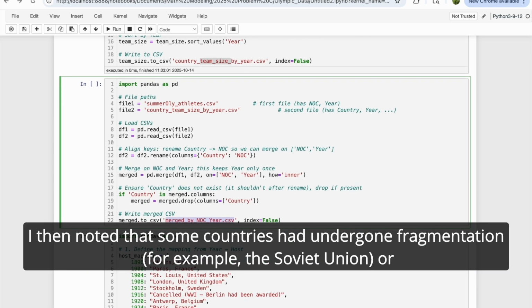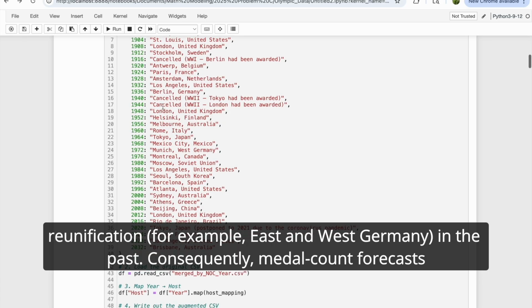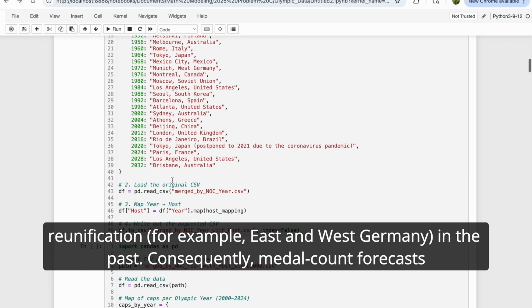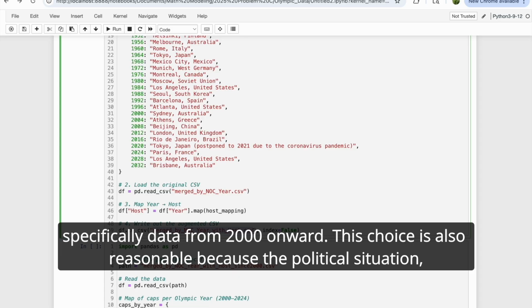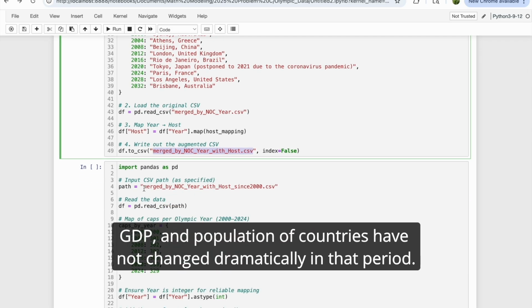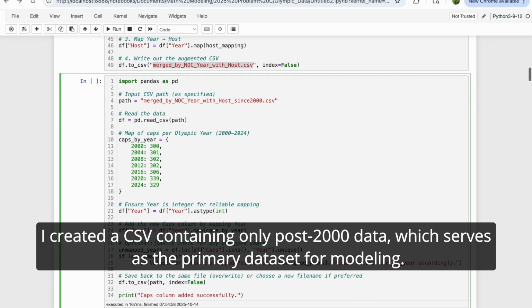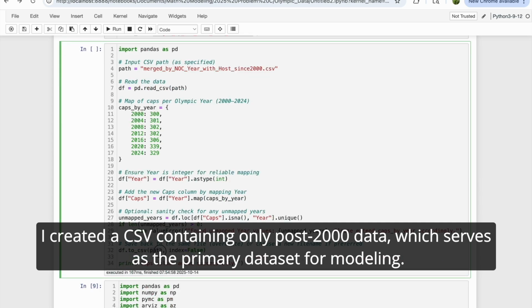I then noted that some countries had undergone fragmentation, for example the Soviet Union, or reunification, for example East and West Germany in the past. Consequently, medal count forecasts for 2028 should be based only on recent games that do not involve such name or entity changes, specifically data from 2000 onward. This choice is also reasonable because the political situation, GDP, and population of countries have not changed dramatically in that period. I created a CSV containing only post-2000 data, which serves as the primary dataset for modeling.